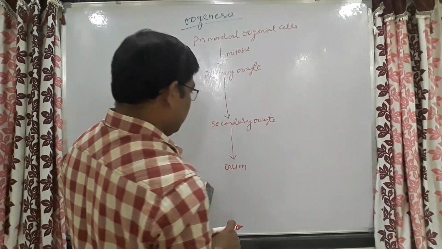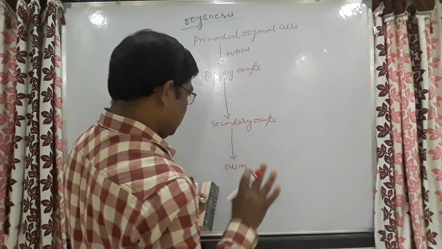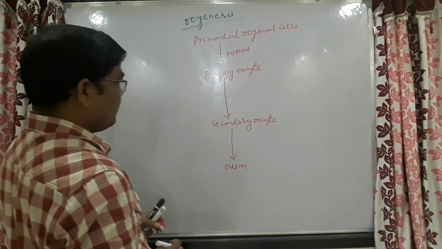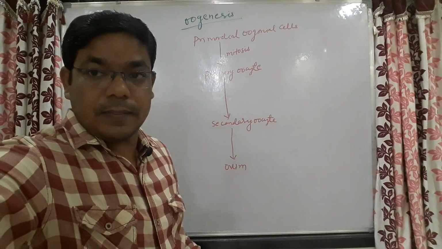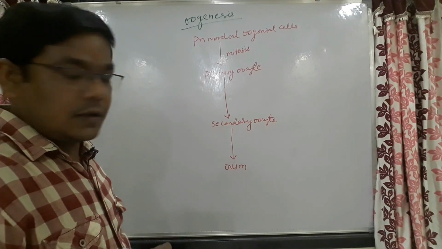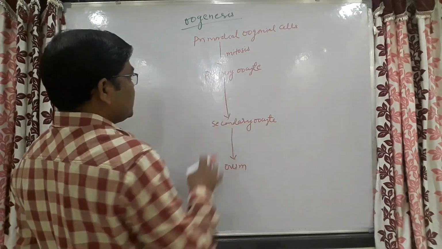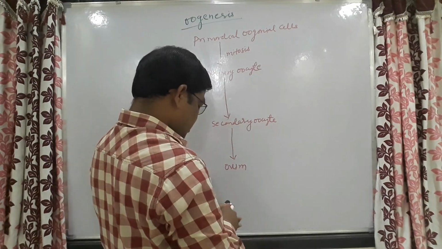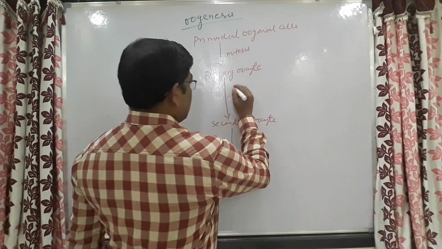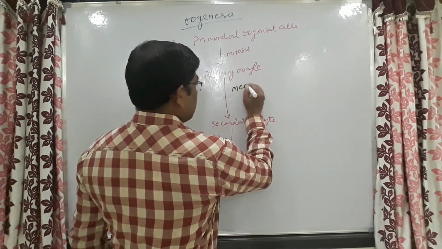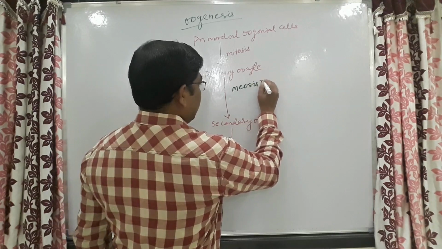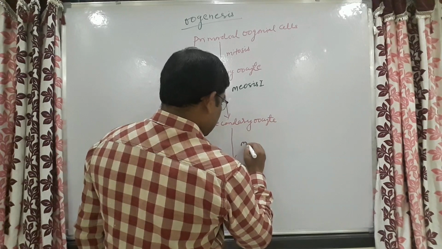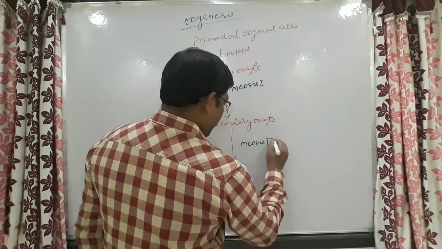The primary oocyte gets converted into secondary oocyte by meiosis 1, and the secondary oocyte gets converted into ovum by meiosis 2.